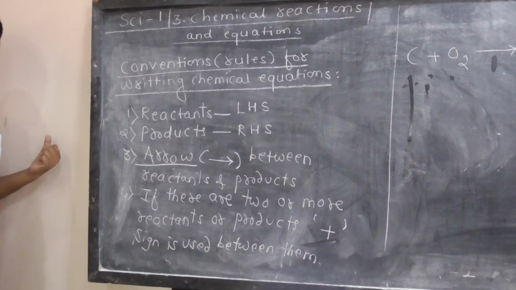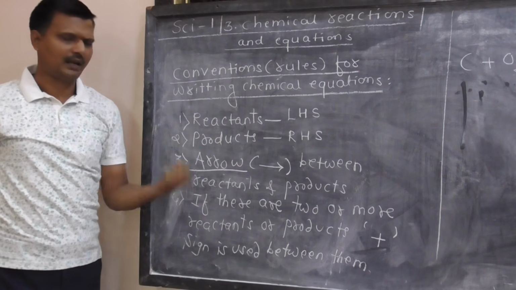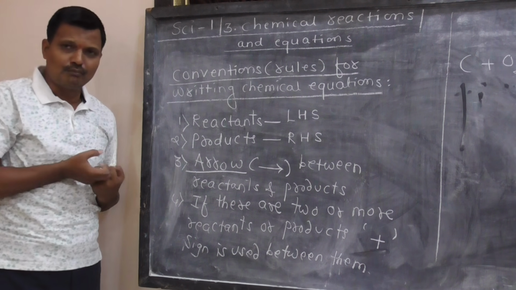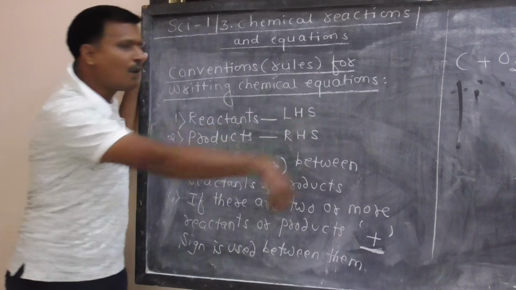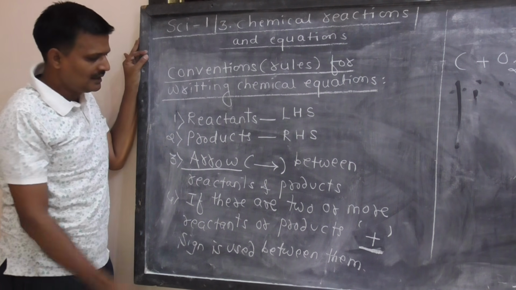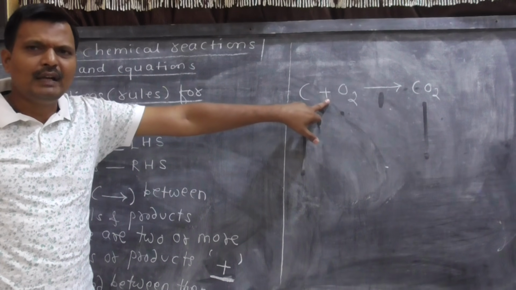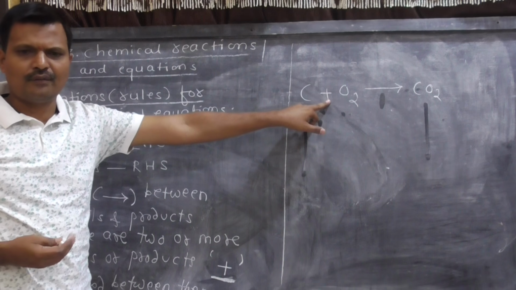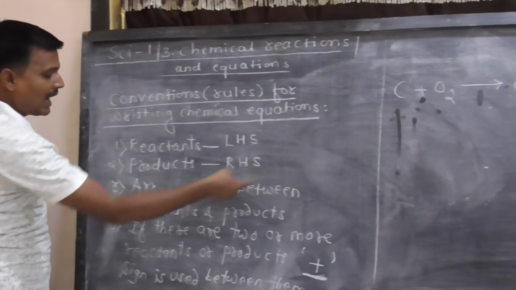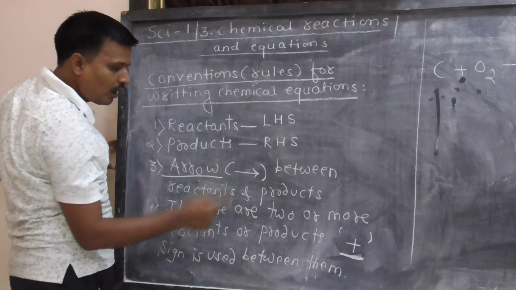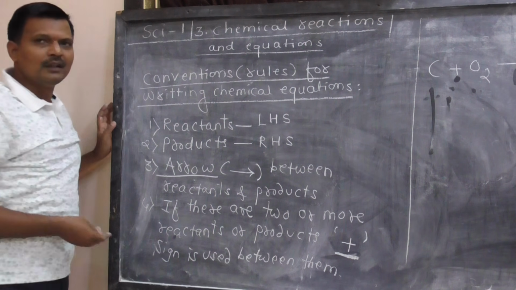आता हे इक्वेशन आहे. मग इक्वेशन मध्ये सर बेरजेचं चिन्ह आहे, वजाबाकीचे, गुणाकाराचे, भागाकाराचे. Which symbol should I use? So you should use the symbol or sign plus, which is placed between reactants or products. So next, if there are two or more reactants or two or more products, plus sign is used between them.